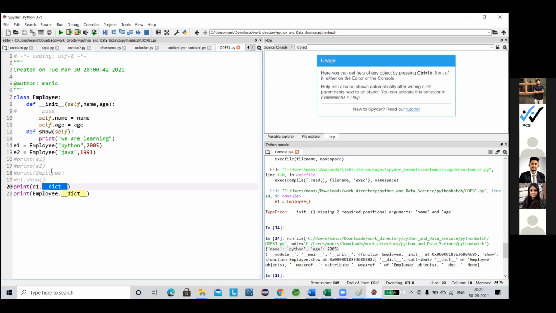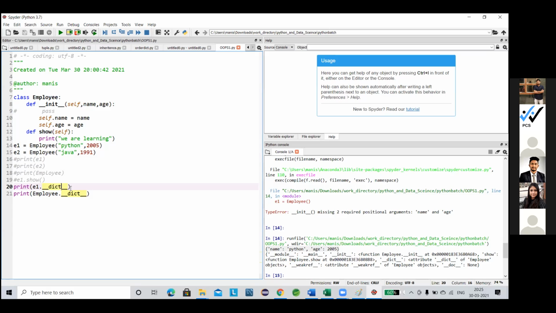When we are printing e1 dot dict, it goes to the employee class, then to the initialize method with self and name, and it prints that. I didn't get your question, can you repeat it once? When we call e1 dot dict, it gives the description, you said. Here we have not given dict equal to description, but still it is printing the value, that name.